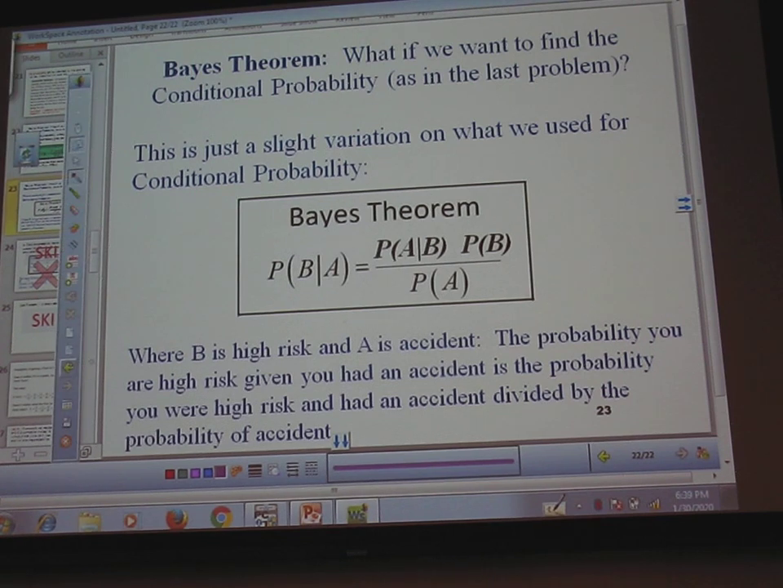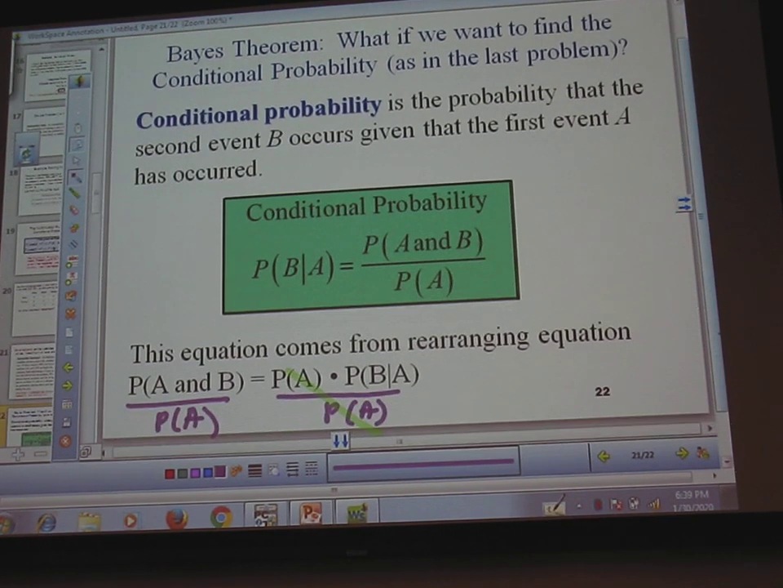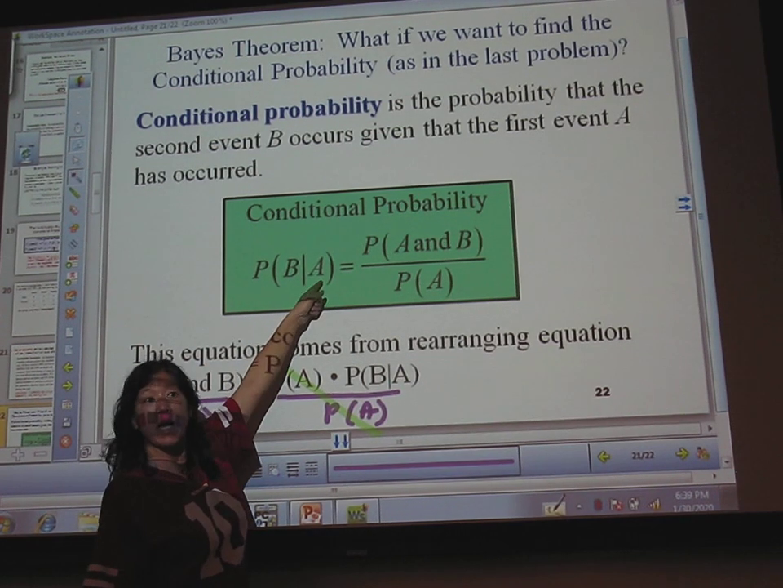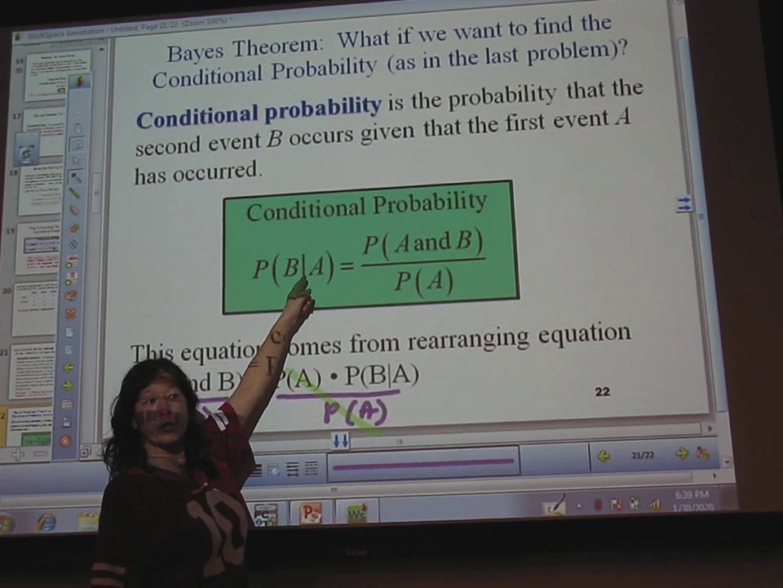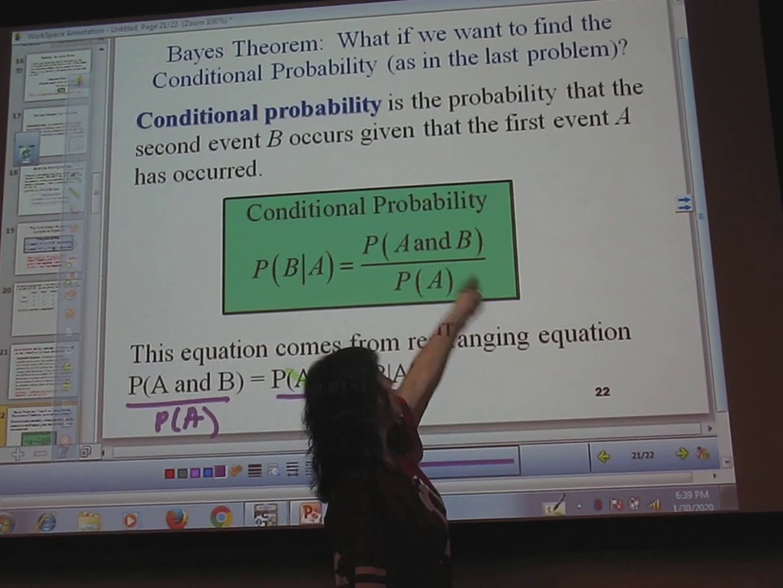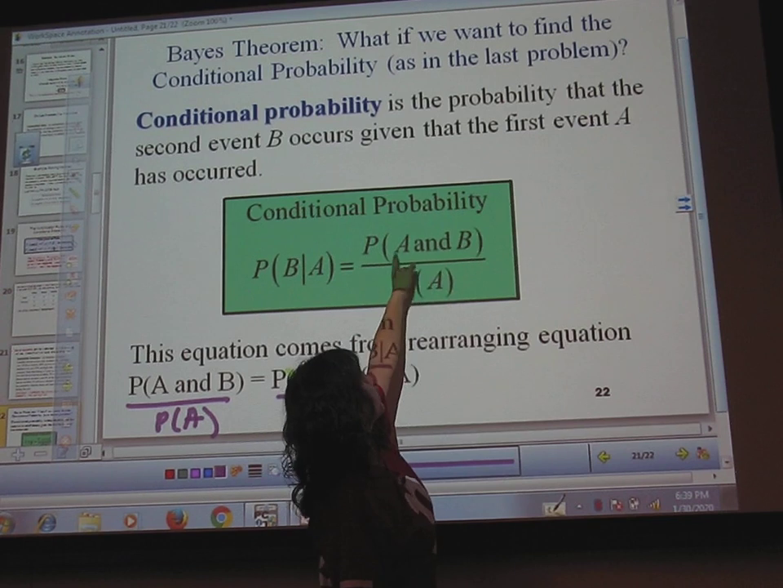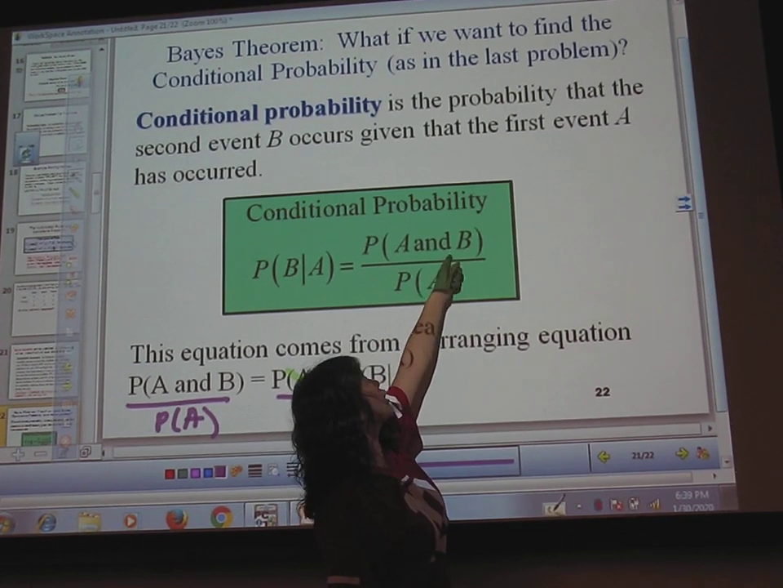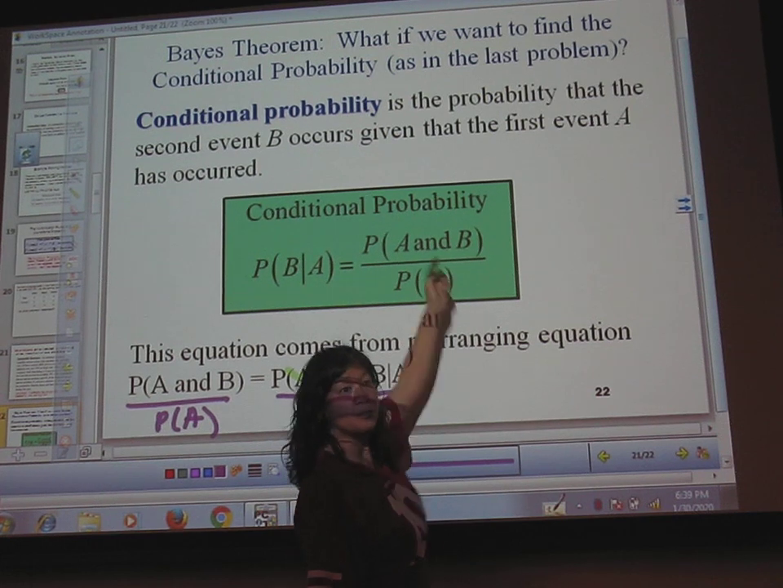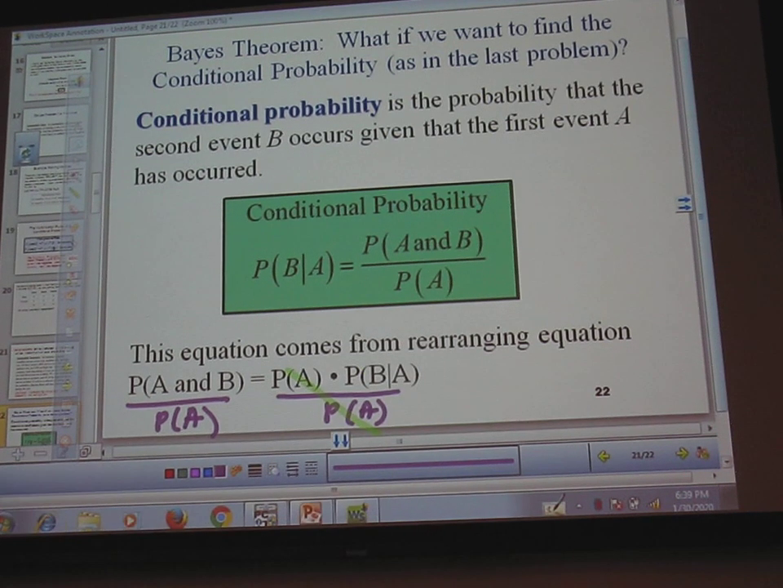Only the question is, this is the probability of high risk, given you had an accident, the 30% thing we found at the end. It's the probability that you are high risk and had an accident divided by the probability you had an accident. The only adjustment we made is here: how do you find the probability that you're high risk and had an accident? You take the probability that you're high risk and multiply it by the probability that you had an accident given you're high risk.